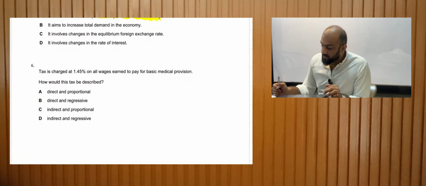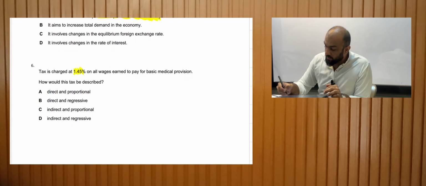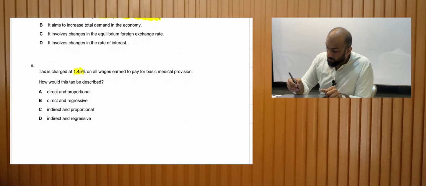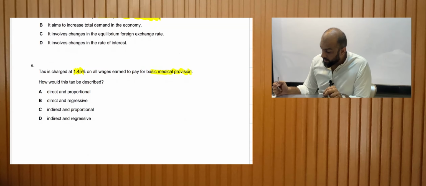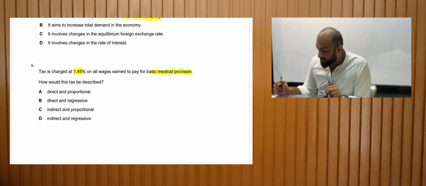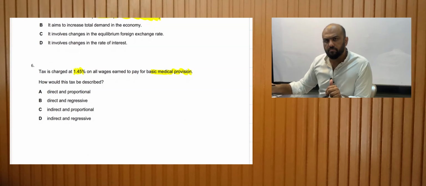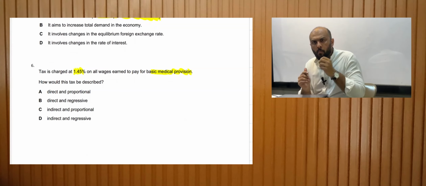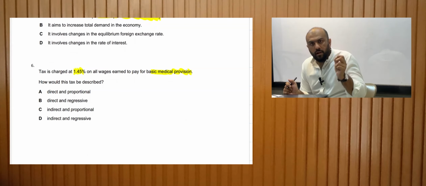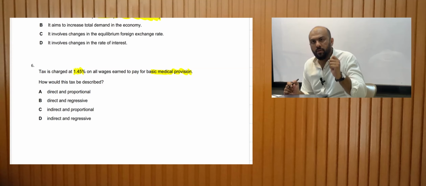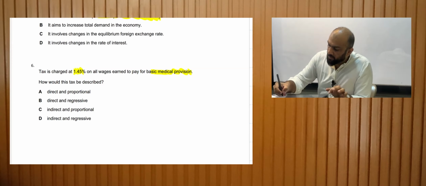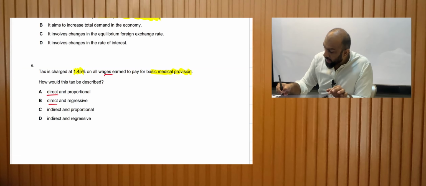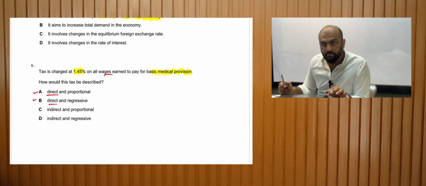Next MCQ. Tax is charged at 1.45% on all wages earned to pay for basic medical provision. How would this tax be described? What this statement is trying to tell us is we are imposing a tax of 1.45% on the income. If we are imposing it on the income, on the wages, this means it's direct. So either the answer is A or B.